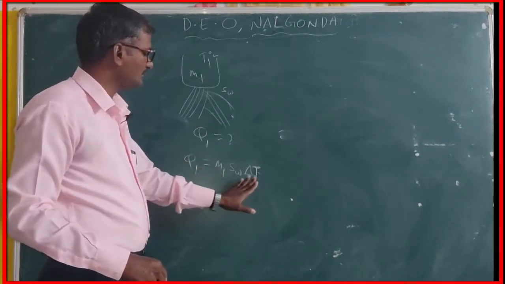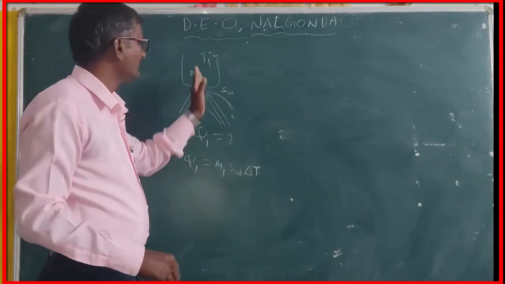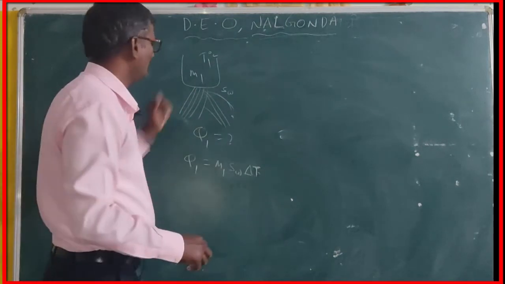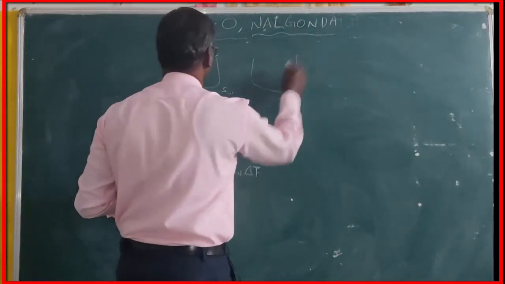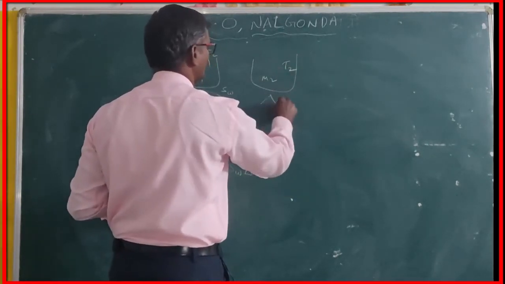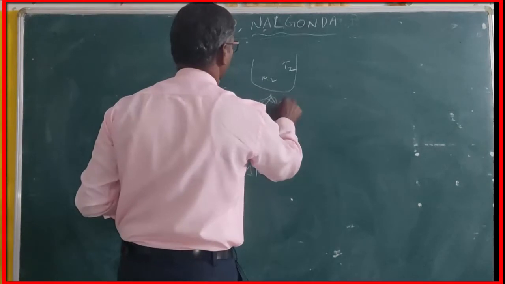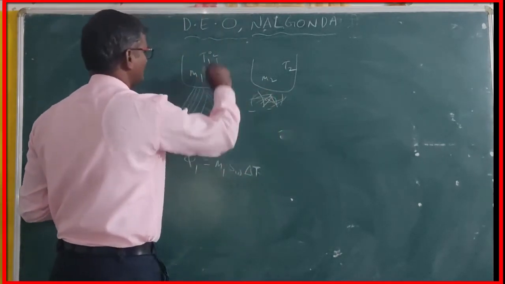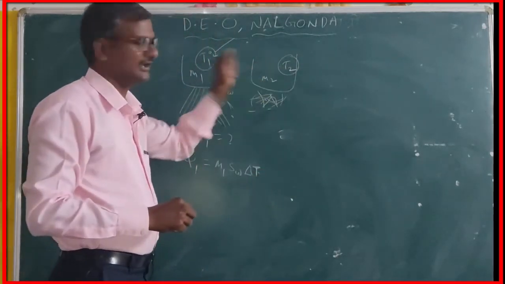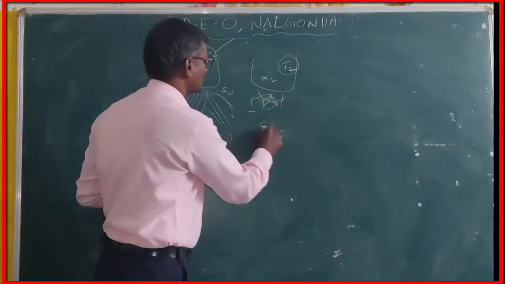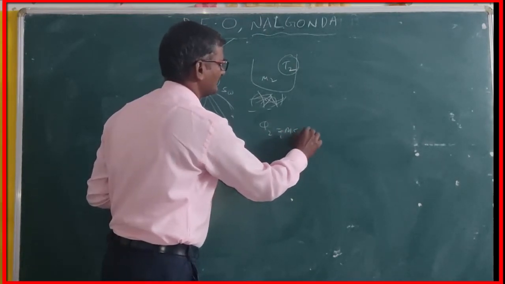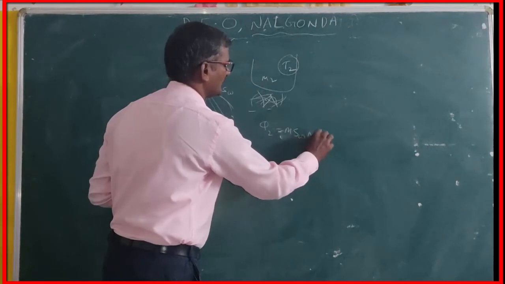M1 into SW into delta T, when it comes here, it can be introduced in another beaker. Here you can see another one, M2, with temperature T2. You need to supply heat energy to this. These two can reach different temperatures: T1 degree centigrade and T2 degree centigrade. We can find Q2 is equal to M S delta T, that is, M2 SW delta T.